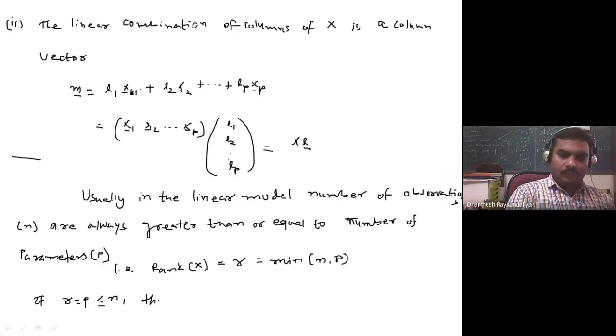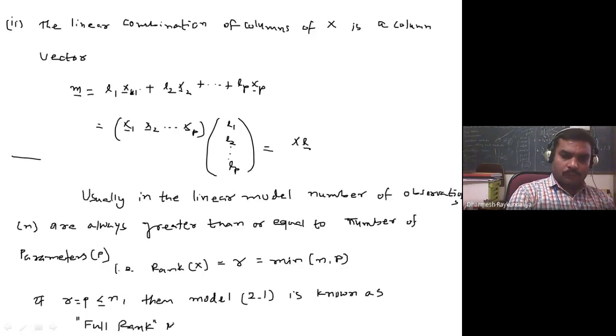Then model 2.1, whichever you define, y is equal to x beta plus epsilon, is known as a full rank model. Why a full rank model? Because the rank of X is p.